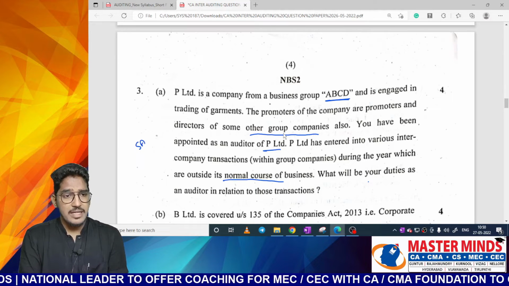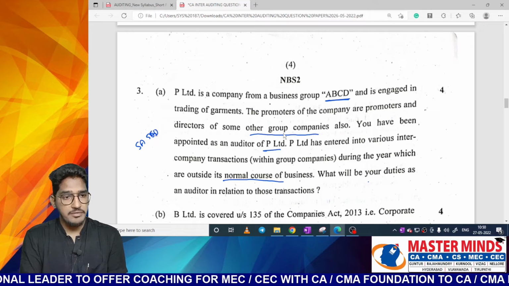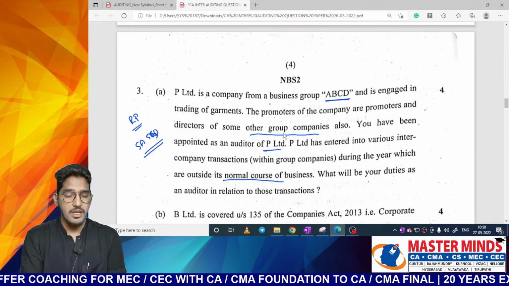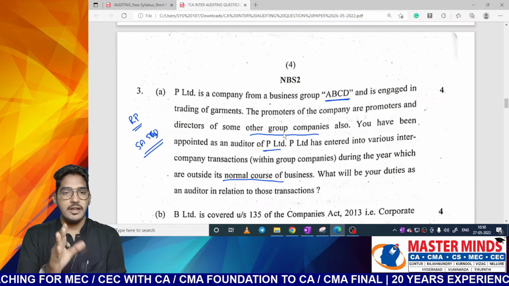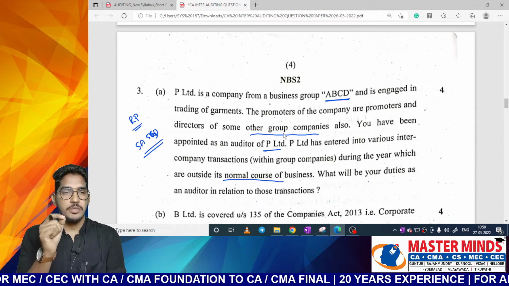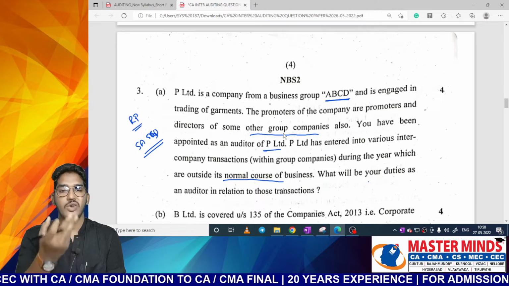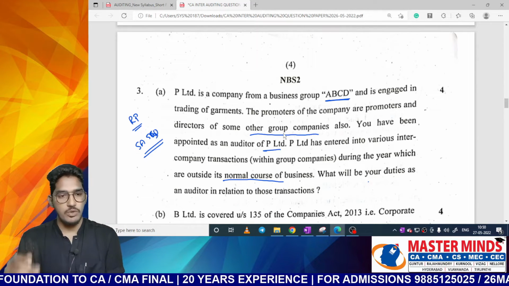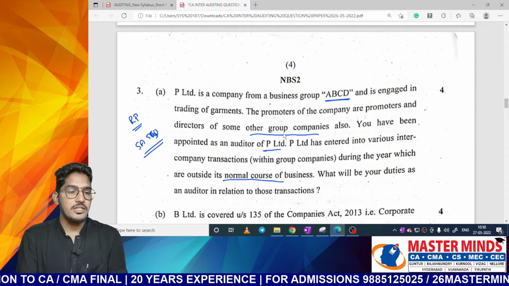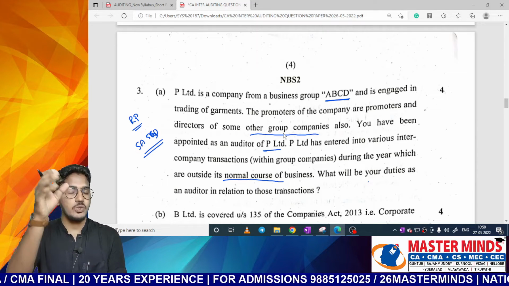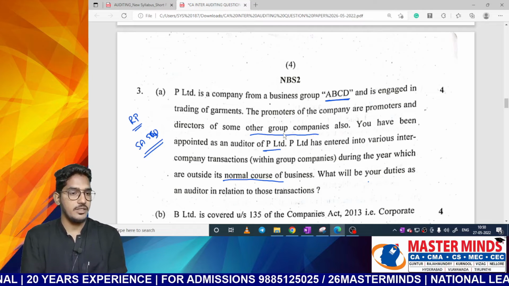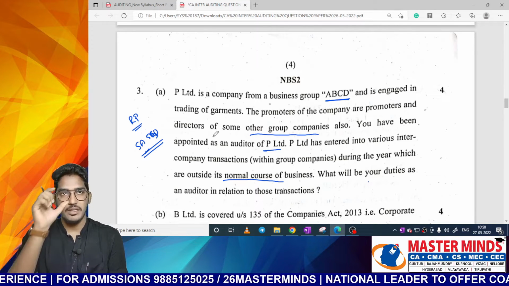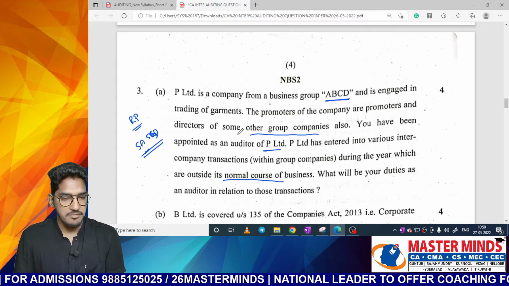Nothing but they are asking, if you find any transaction related to related parties, SA 550. So in that particular standard we have given what all are the auditor's responsibilities with regard to related party transactions whenever he finds any transaction which is outside the normal course of business. So a particular paragraph on the auditor's responsibility will be there. Those audit responsibilities we are supposed to write here. That is what SA 550 is dealing with. So we have to write that particular responsibility paragraph from SA 550.